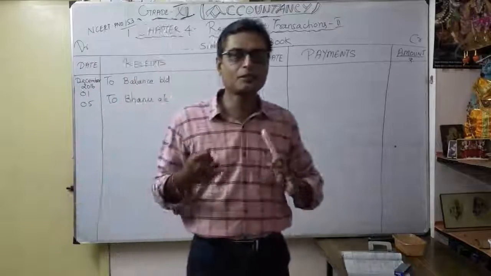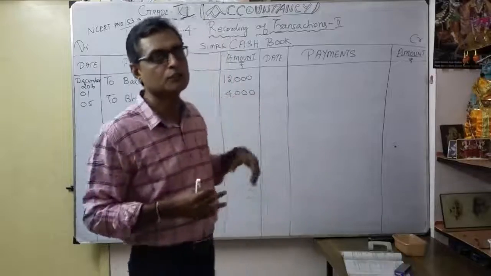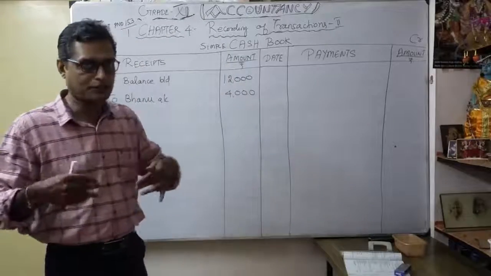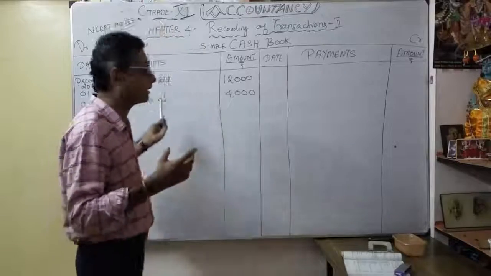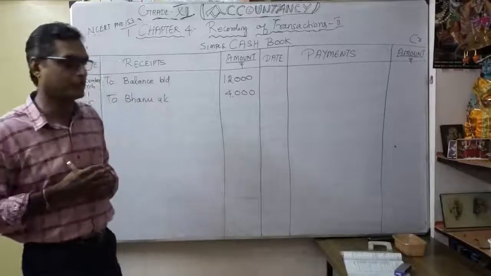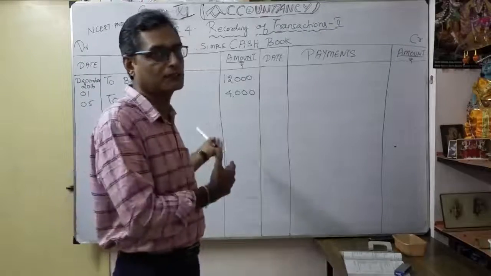So what is my request? Please, once again, do the journal entries first, then do the posting, because you are learning. Once you are strong, you can do the ledger posting directly. In the meantime, practice how to write journal entries, then come to the cash book.